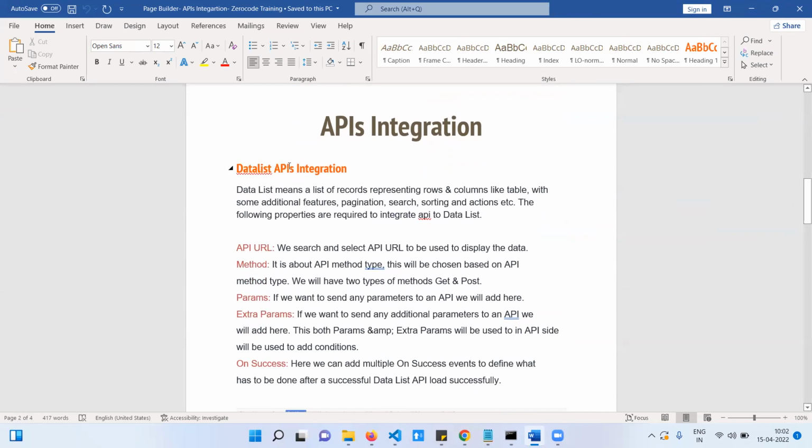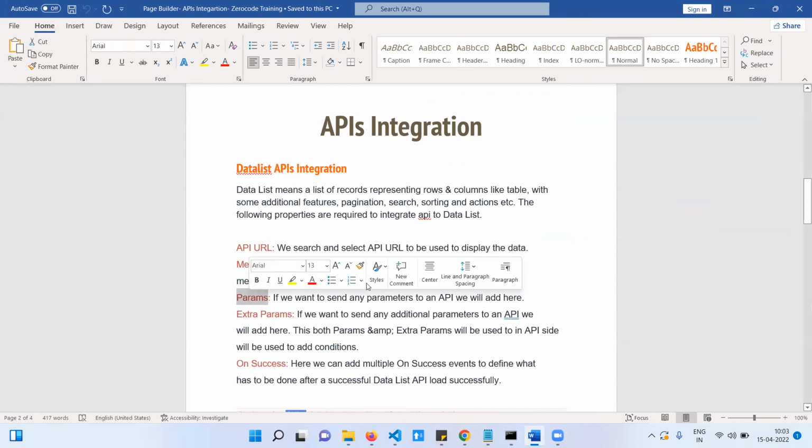In the data list we have API integration, and everywhere if you are integrating any API, you need the API URL and method, meaning whether it is a GET method or POST method.